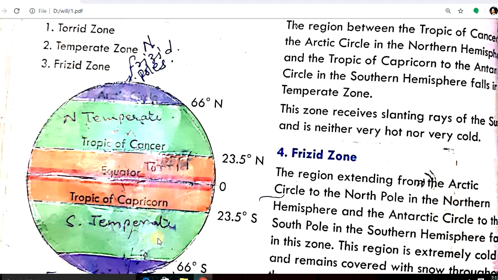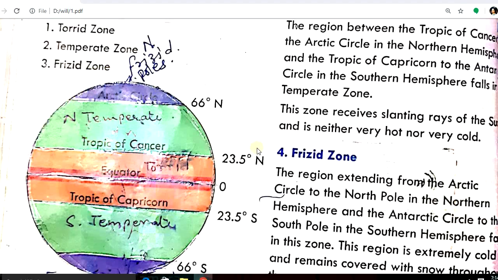This temperate zone, this green colored area you can see in this figure, lies between Tropic of Capricorn and Antarctic Circle, and this zone receives slanting rays of the sun. That's why this is neither very hot nor very cold.